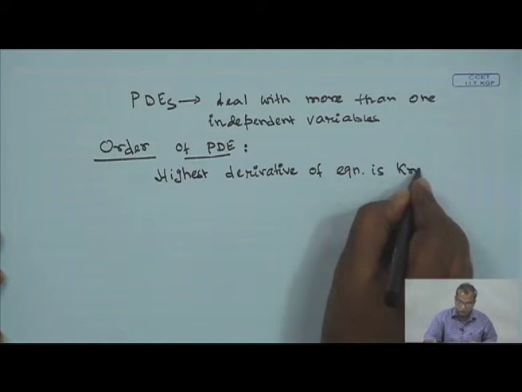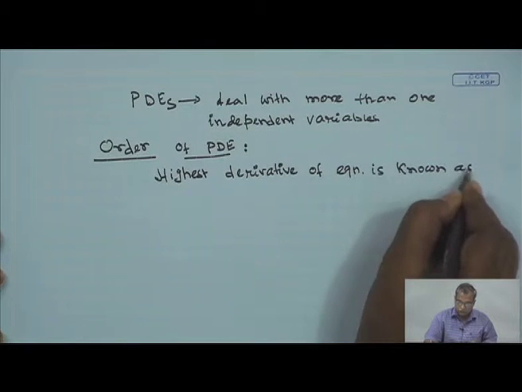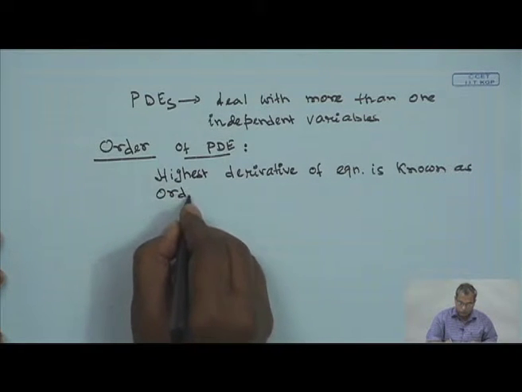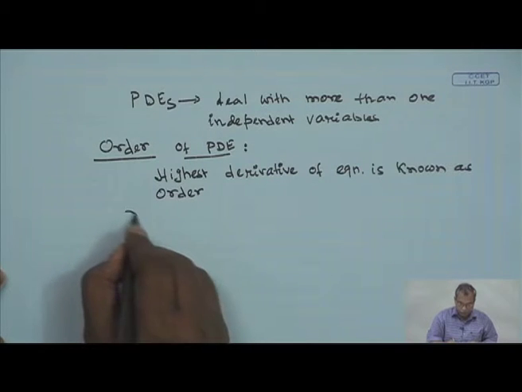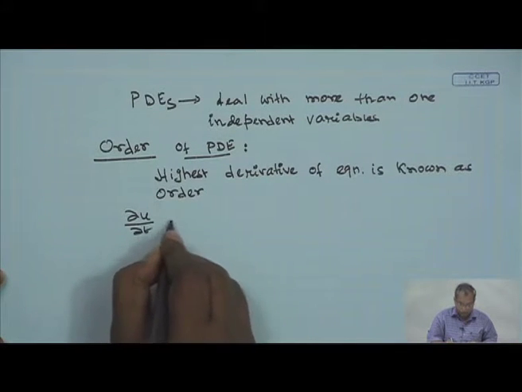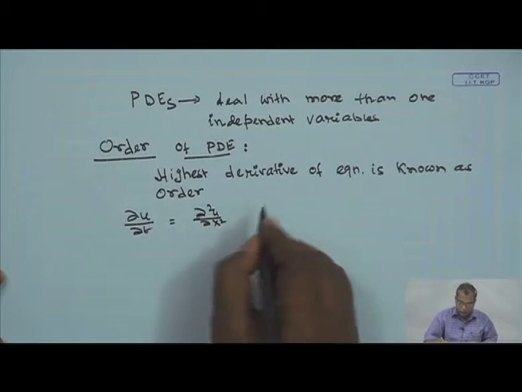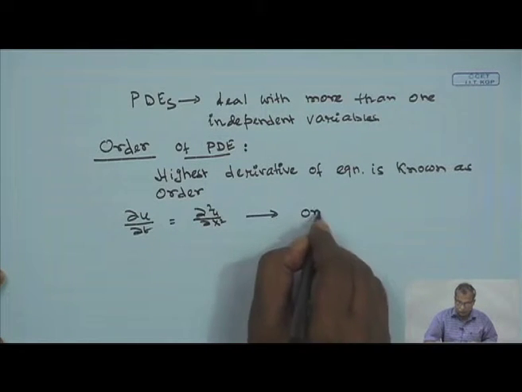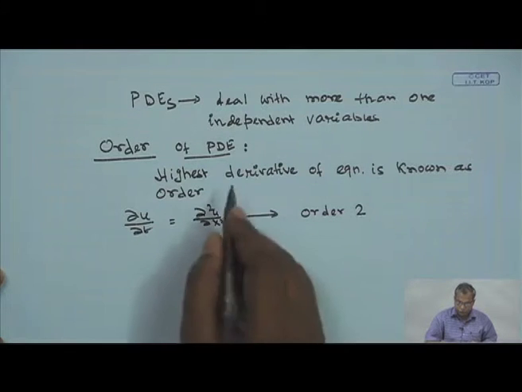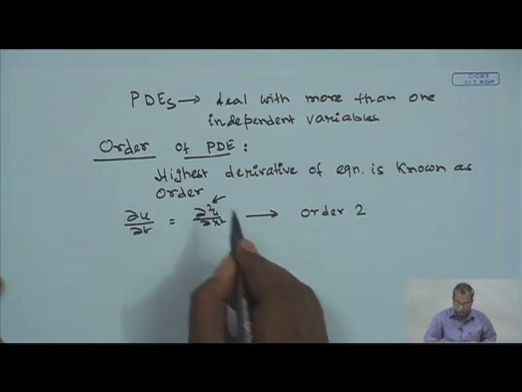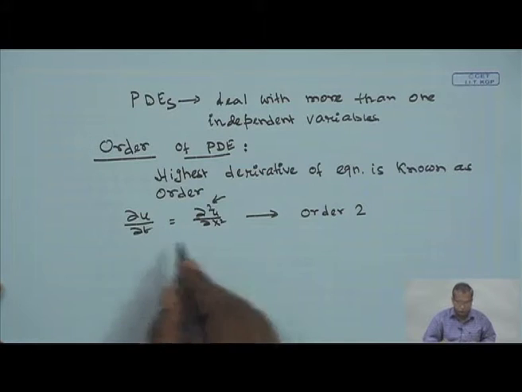For example, del u del t is equal to del square u del x square. In this equation, the order is 2, because the highest derivative appearing here is of order 2.